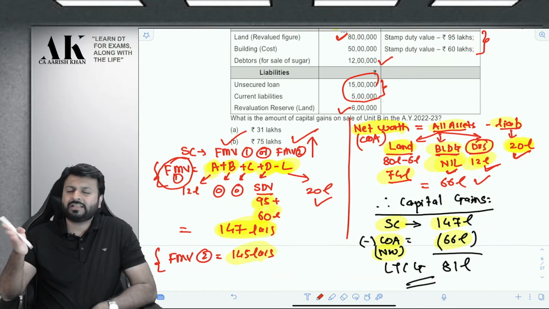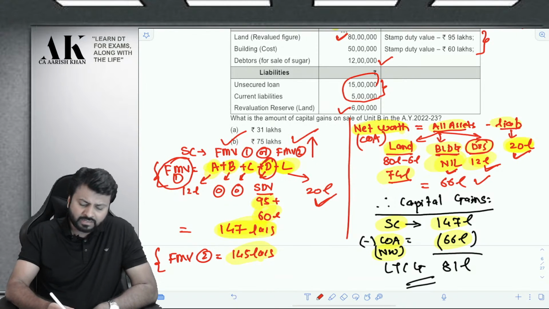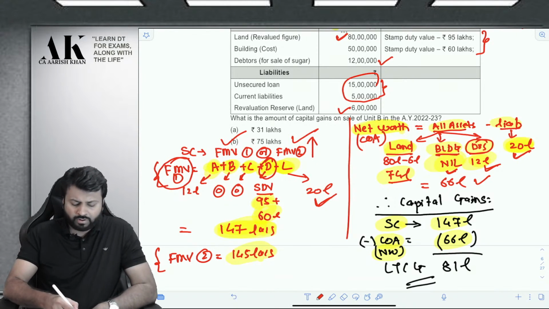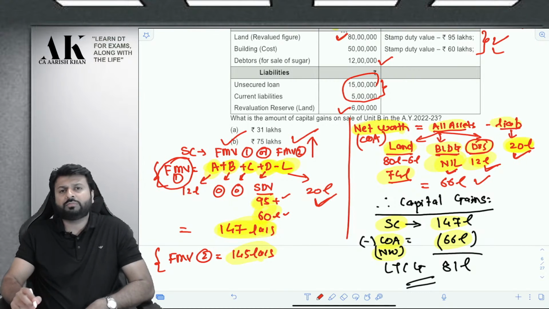Anyways, coming to A plus B plus C plus D minus L. L is liability. Take the liability as 20 lakhs. D is the stamp duty value of all the immovable property. That is 95 lakhs and 60 lakhs, the stamp duty value of the two immovable properties.